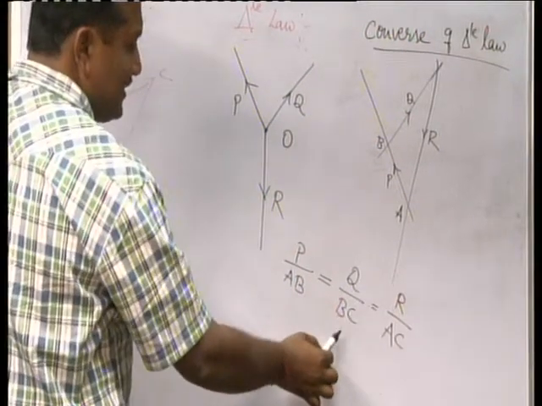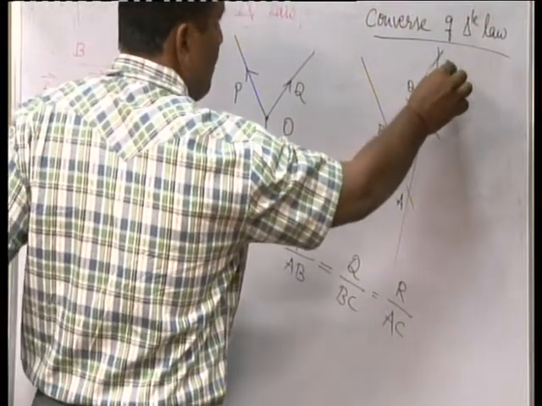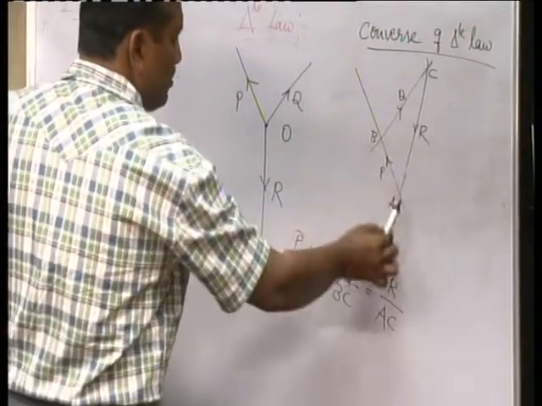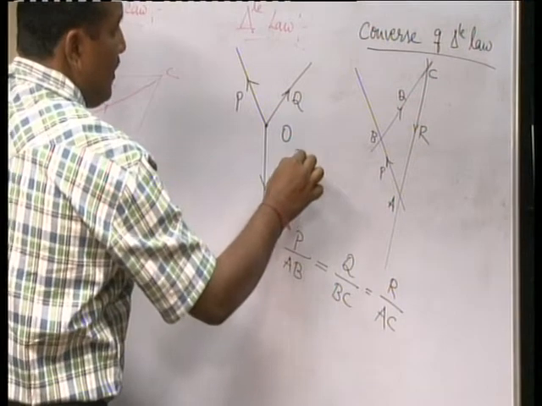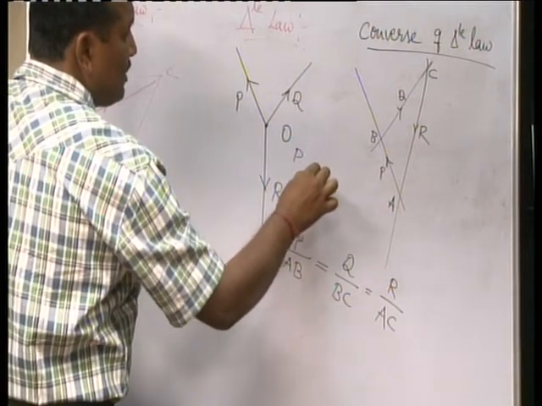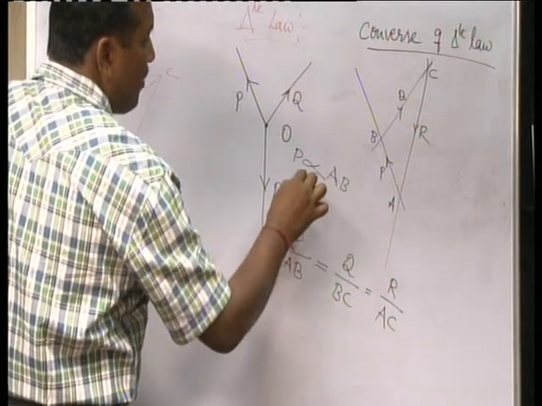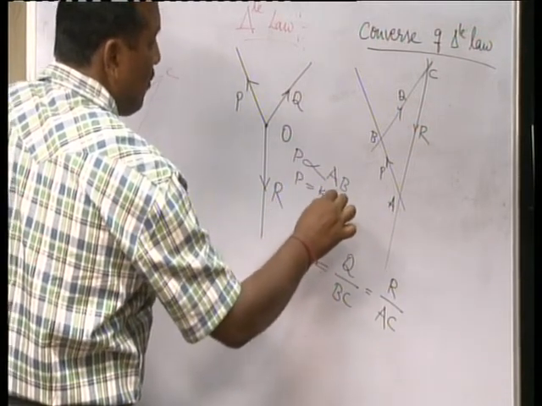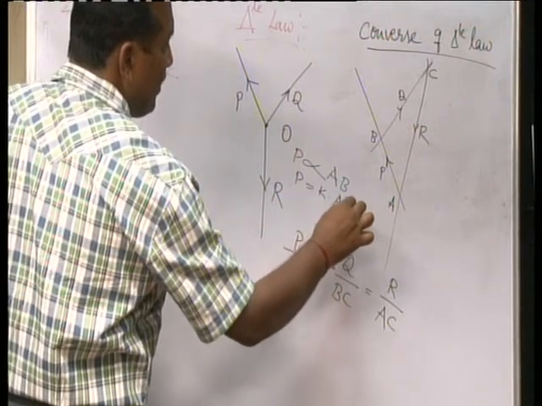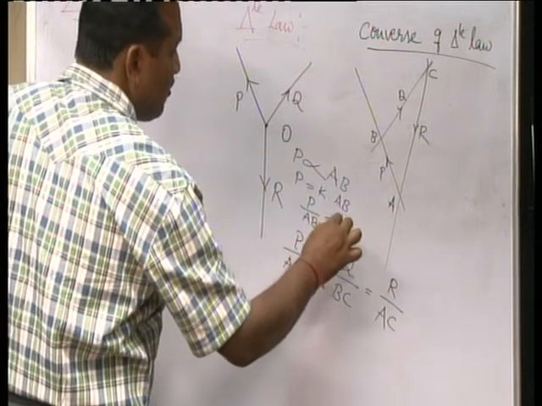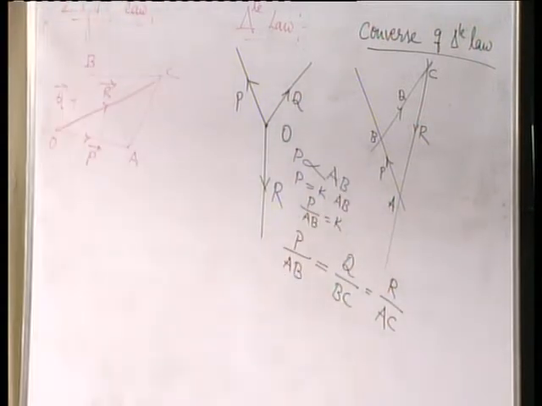Q is proportional to side BC. R is proportional to side AC. So, P is equal to some proportionality constant into AB, or P divided by AB is equal to a constant. Similarly, Q by BC is equal to a constant, and R by AC is equal to a constant.